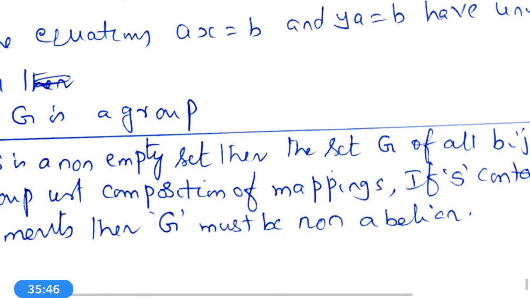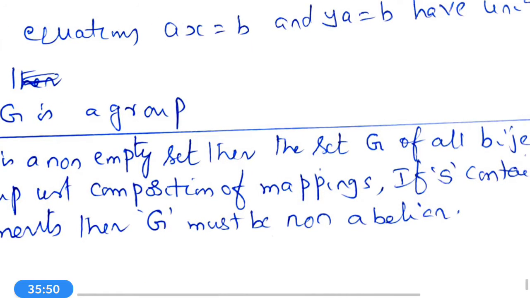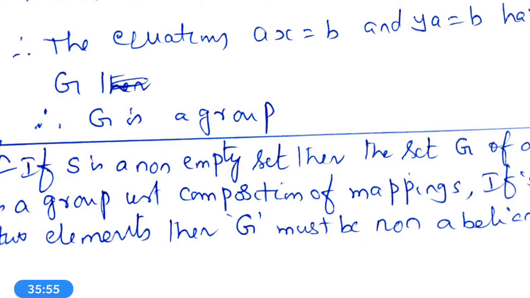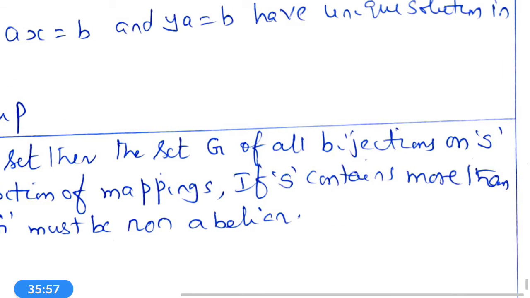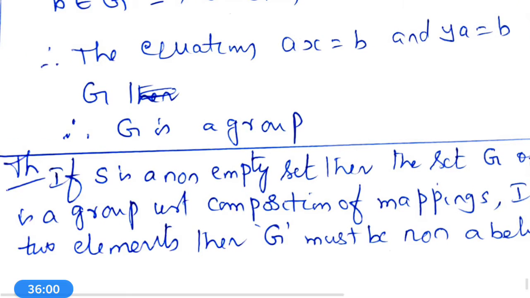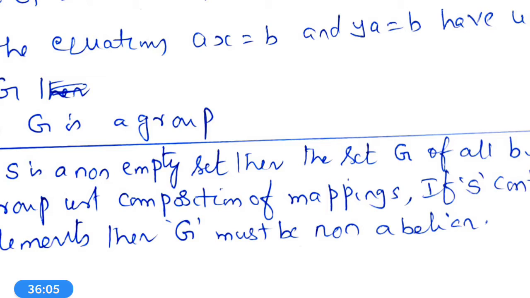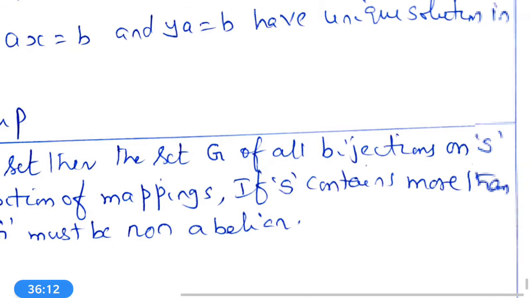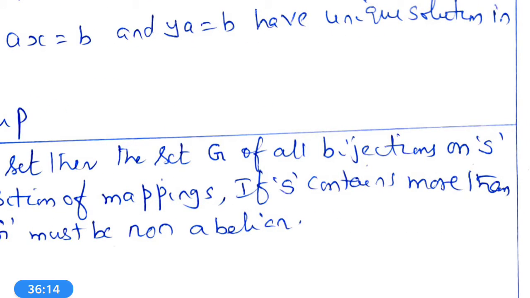Next, if S is a non-empty set, then the set G of all bijections is a group with respect to composition of mapping. If S contains more than two elements, then G must be non-abelian. What is the problem once again? If S is a non-empty set, then the set G of all bijections, bijection means bijective functions. How can you decide a function is said to be bijective? It is both one-one and onto.